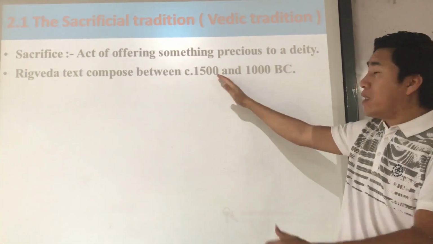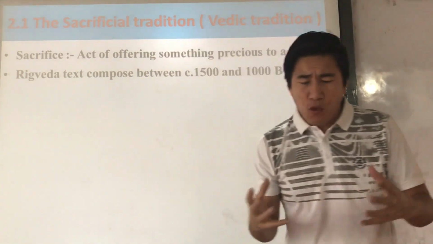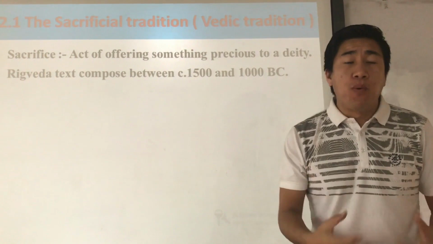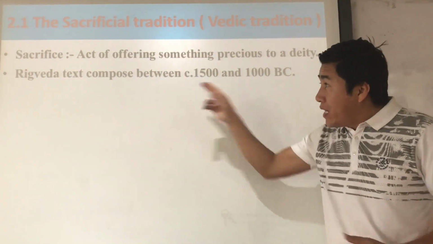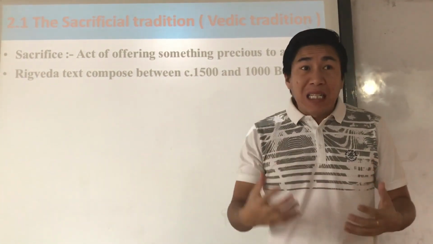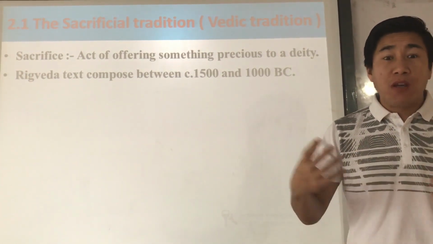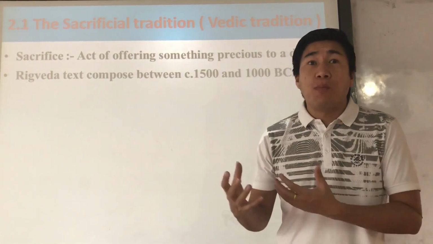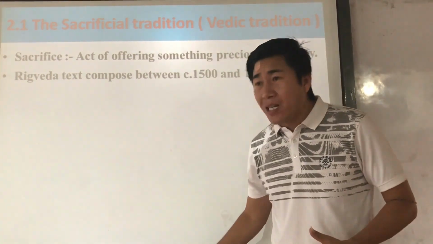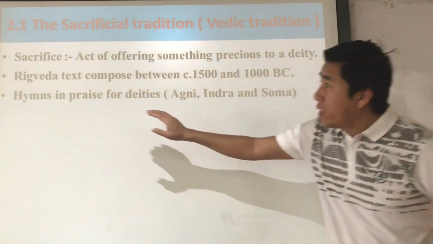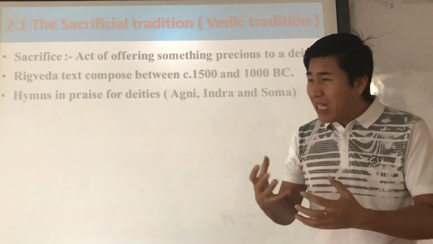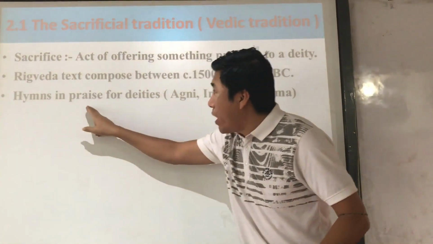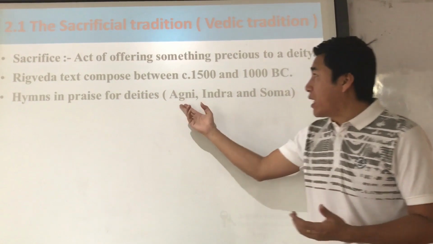Now see, between 1500 BC to 1000 BC, we call it the early Vedic period, because during this period the Rig Vedic text, the most ancient and most popular text of India, was composed. And within this text it contains different kinds of hymns sung for different gods and goddesses, nature's gods, like Agni, Indra, and Soma, some of the most important gods of the Vedic period. This Rig Vedic text contains hymns when you sing, right? You pray, right? Puja, in praise of deities.